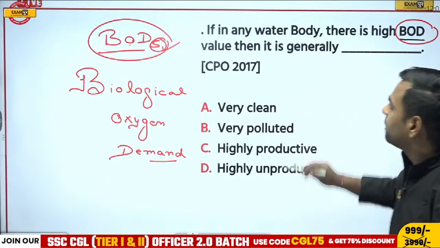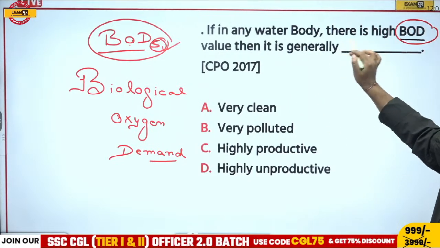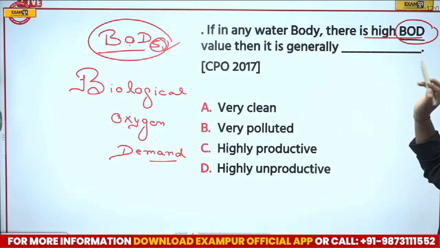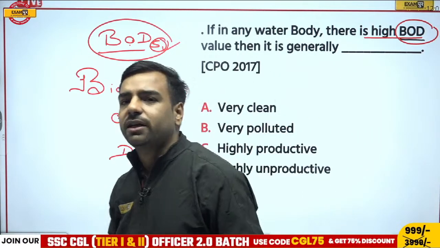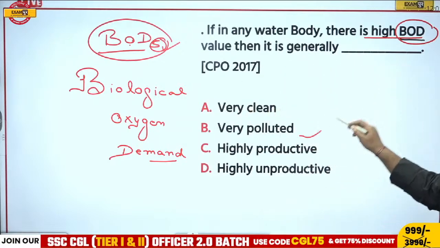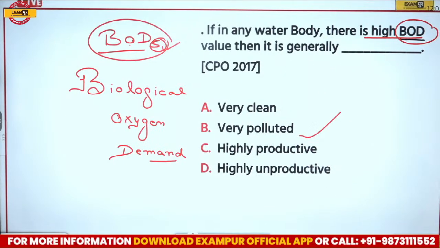But the question is, if in any water body there is a high BOD value, then it would be generally what? It is going to be very, very polluted. And yes, Akleshwar, you are totally correct here. The correct answer is going to be very polluted. Let's move forward with the next question.